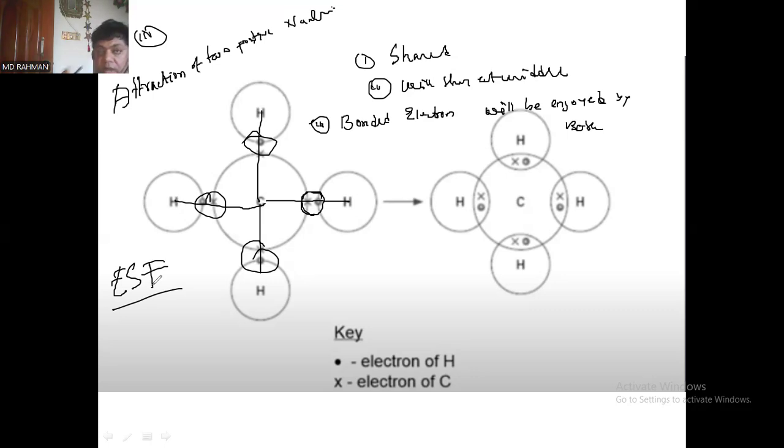Then what is happening here? Here, the attraction of two nuclei and the nucleus and the electron. Two positive nuclei, and the electrons of both the atoms. So this is the basic difference between the formation of covalent bond and the formation of metallic bond. And now we can also distinguish between the covalent bond and the metallic bond. So all the things, the parameters and the tricky points of the covalent bond have been made clear, and I hope it will clear your concept.